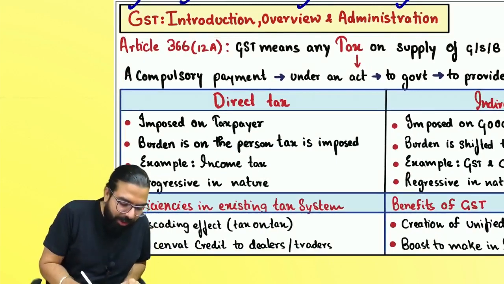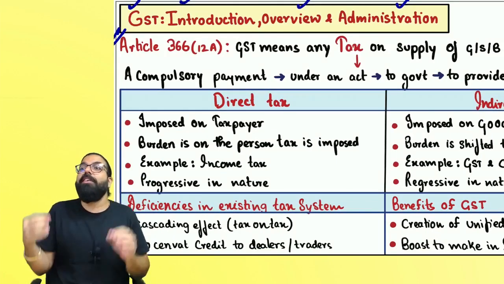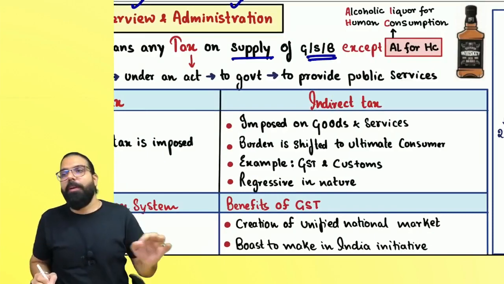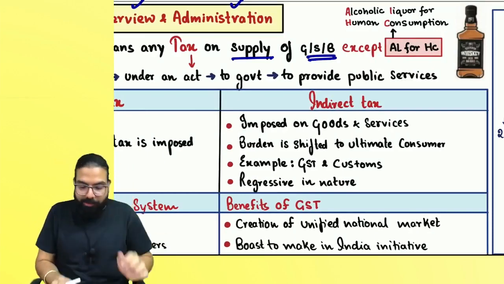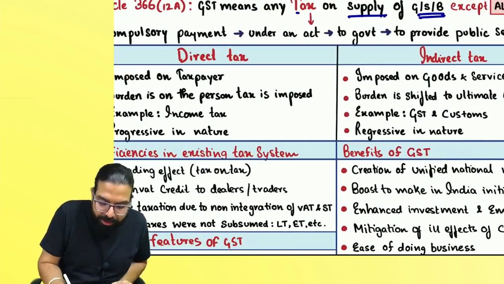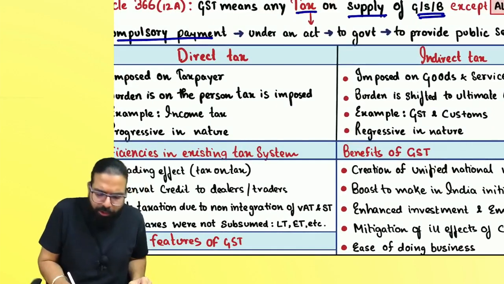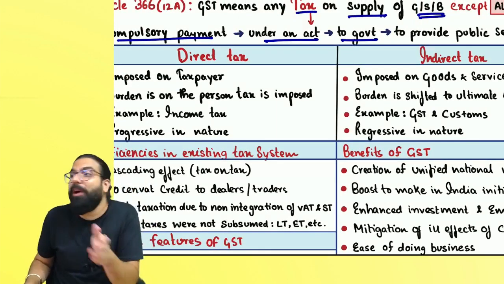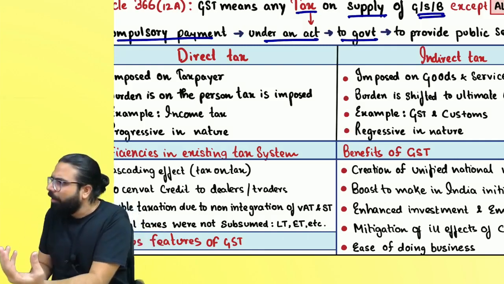The first thing is Article 366, Clause 12A, which says GST means any tax on supply of goods, services, or both, except alcoholic liquor for human consumption. The next one is, what do you mean by tax? Tax means a compulsory payment which you make under an act to the government, so that the government can provide you various public services like healthcare, education, infrastructure, etc.